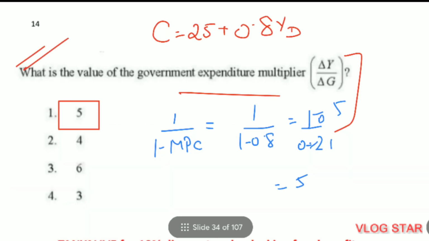Question number 14. What is the value of government expenditure multiplier? Change in y upon change in g. For this, we must know the formula. Formula for government expenditure multiplier or investment multiplier or normal multipliers is always 1 upon 1 minus MPC. So now we'll put the values in the formula. We were given consumption function 25 plus 0.8 YD, where MPC is equal to 0.8. So now we'll put the values: 1 upon 1 minus 0.8, that is 1 upon 0.2. So the government expenditure multiplier would be 5. So first is the right answer.